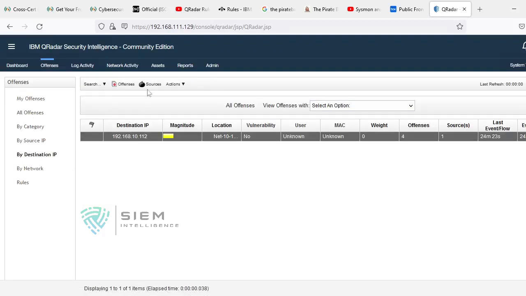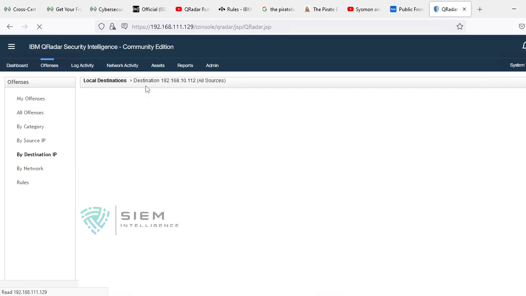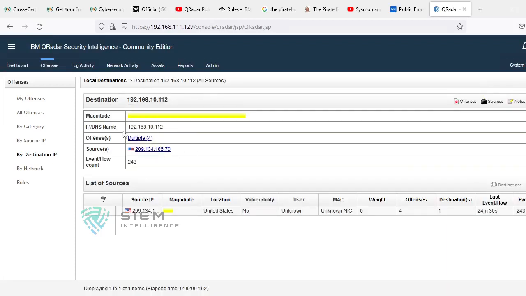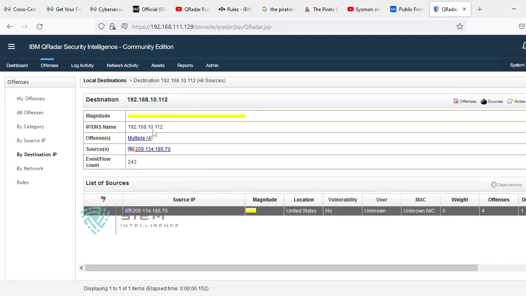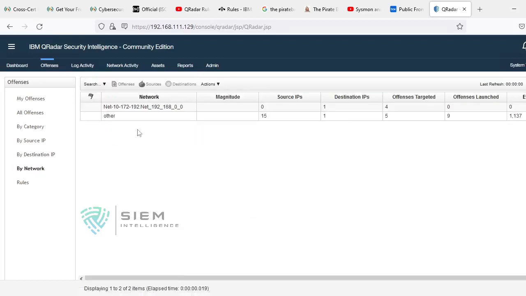You can come to know who the source is. If you click over here, you can come to know who the source is. So this is the destination and this is the source. Destination is this, source IP is this, destination IP is this. By network you already understand.